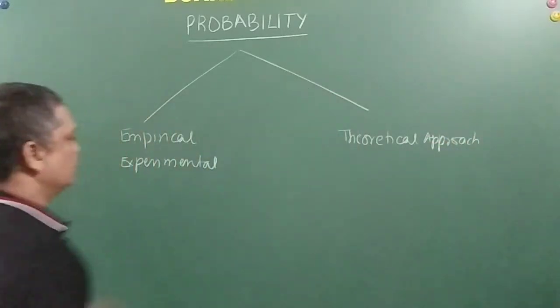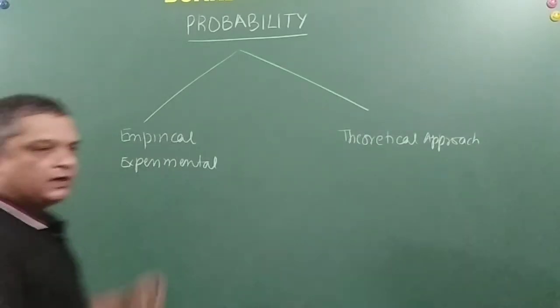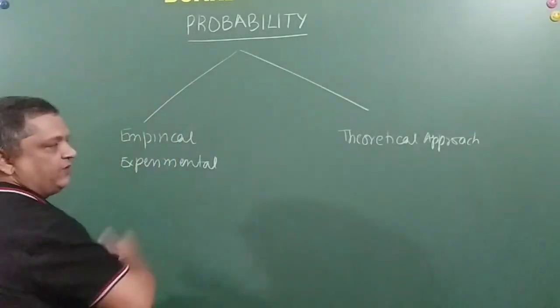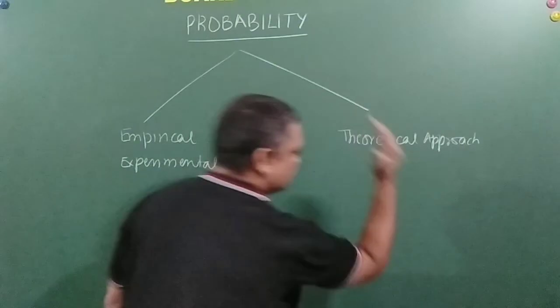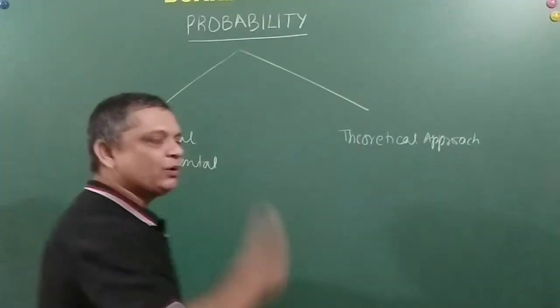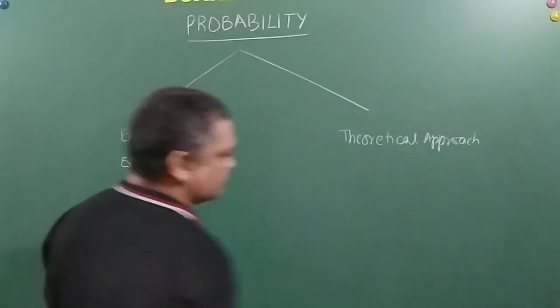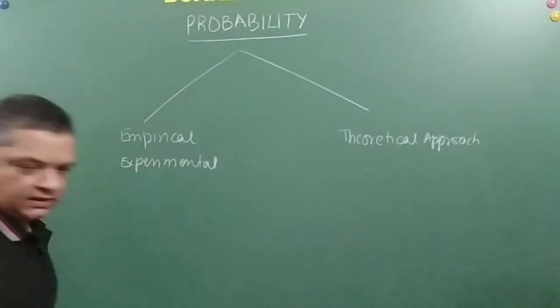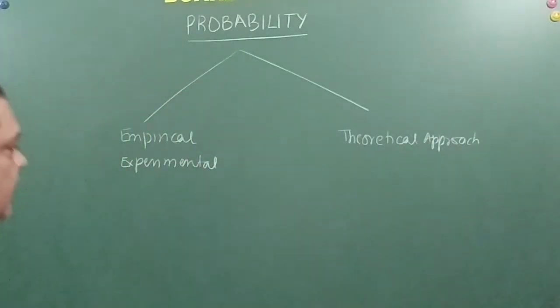The experimental approach is all based on how many experiments we conduct and then come to a conclusion, and this one is theory based: how do we apply probability, or what is the theory of probability. This is one thing I wanted to highlight to you.